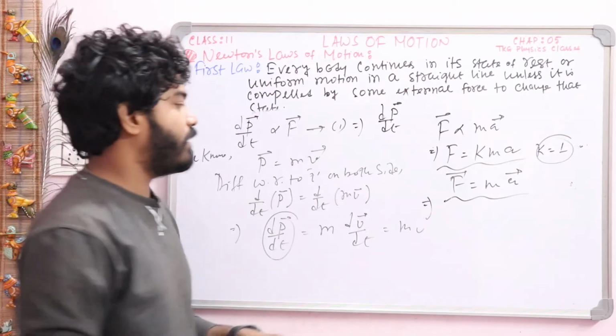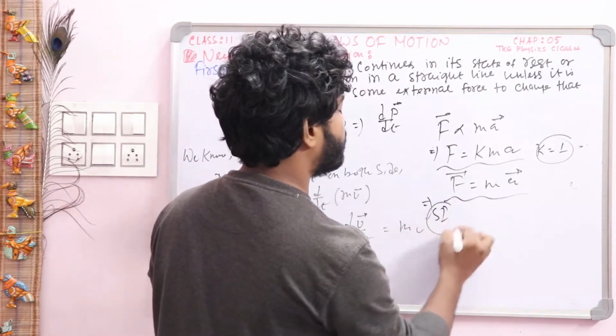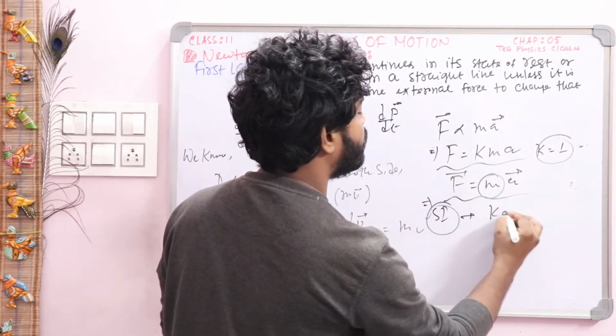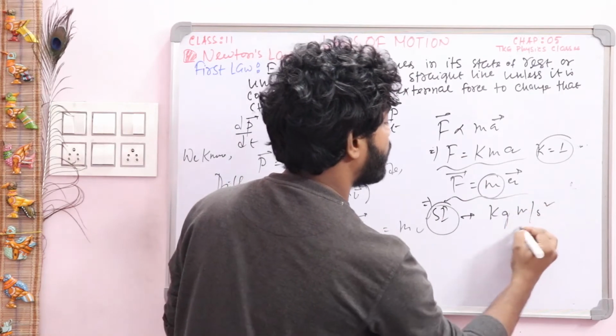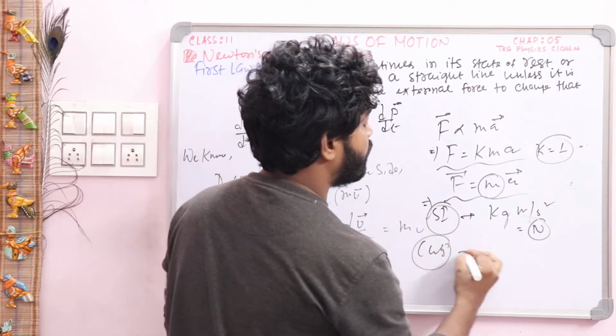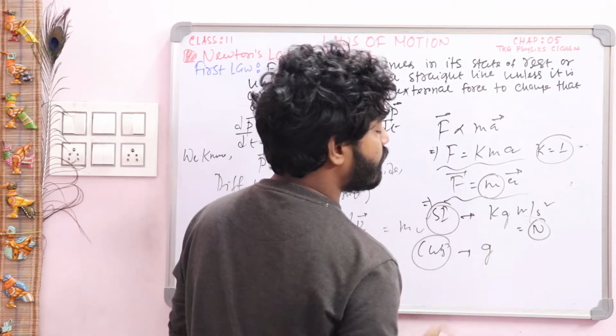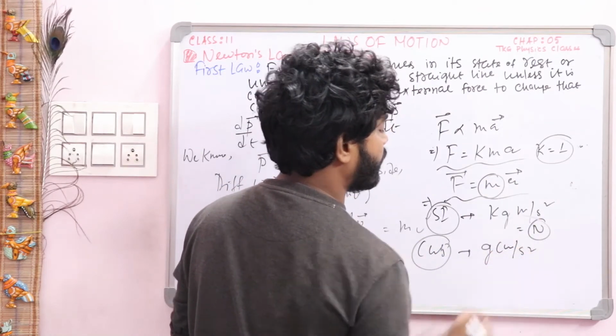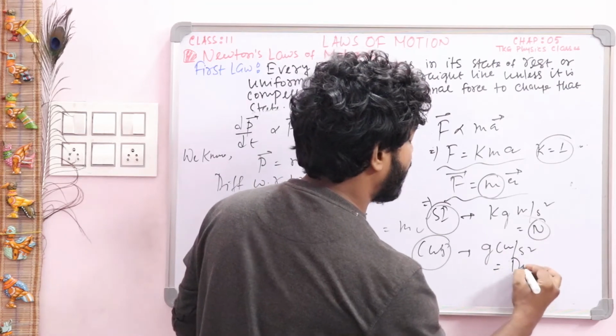Now, what is the unit of force? All of you know the SI unit of force. With mass in kg and acceleration in meter per second square, the unit is named the Newton. And in the CGS system, the unit of mass is gram and the unit of acceleration is centimeter per second square, and this unit is named the dyne.